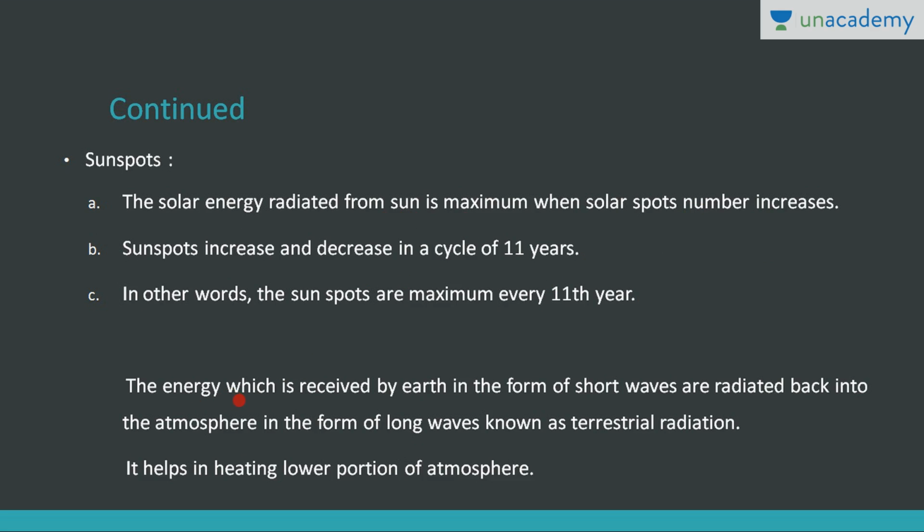Now what is terrestrial radiation? The energy which is received by the earth in the form of short waves from the incoming solar radiation is radiated back into the atmosphere by the earth in the form of long waves. That is known as terrestrial radiation. So these are radiated back by the earth, which is why it is called terrestrial radiation. It helps in heating the lower portion of the atmosphere.